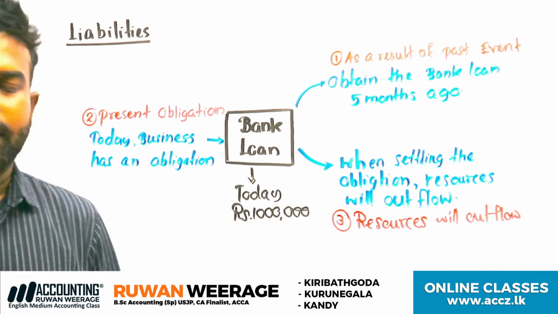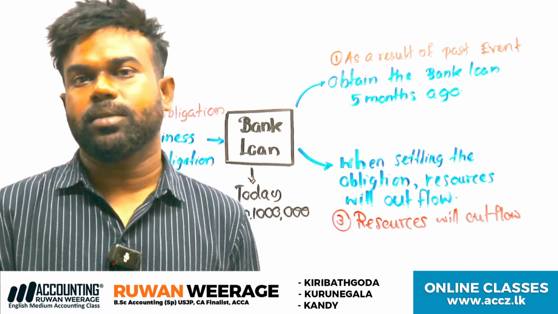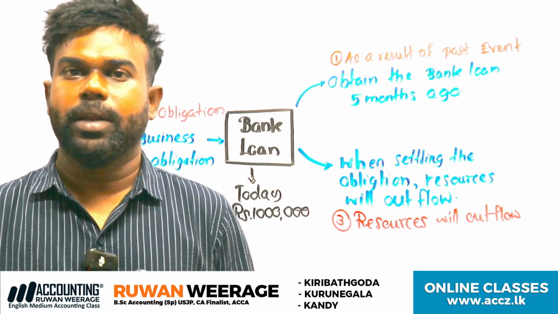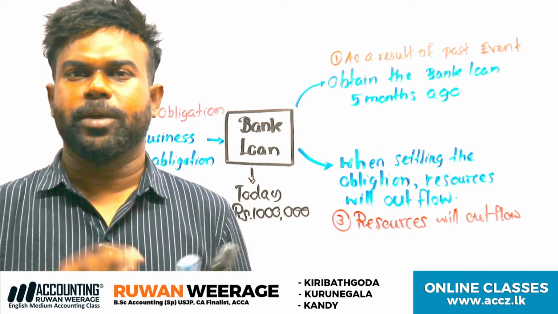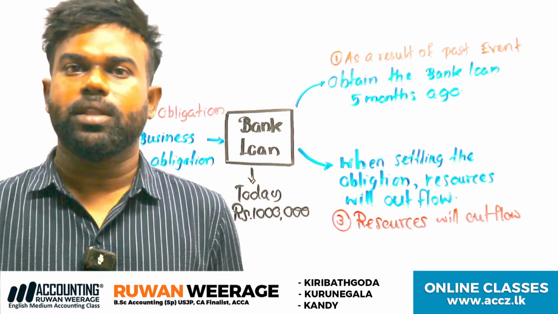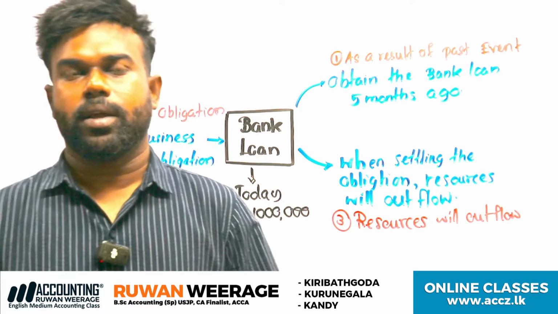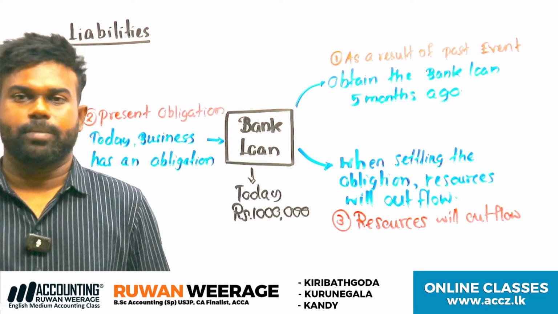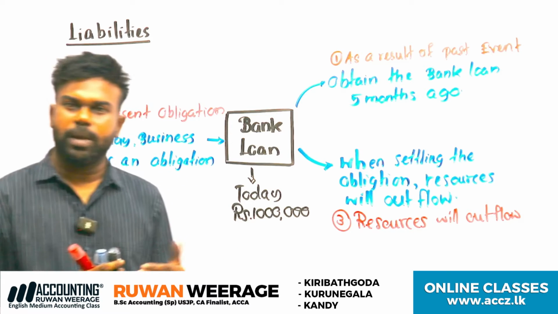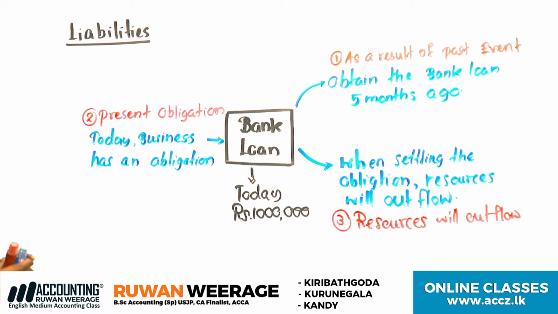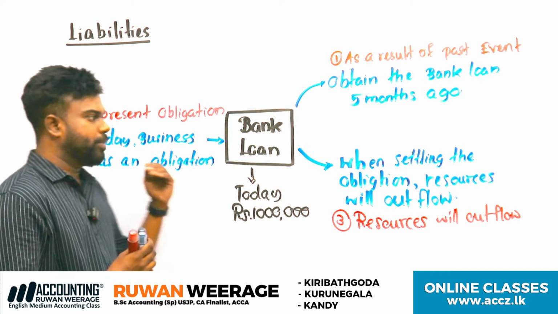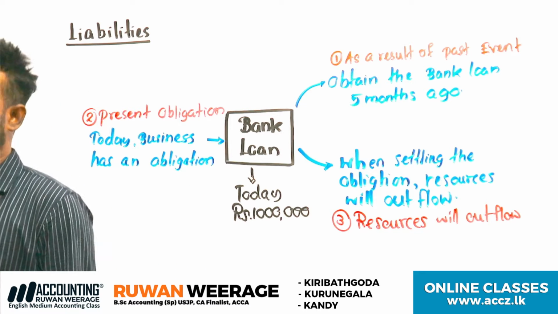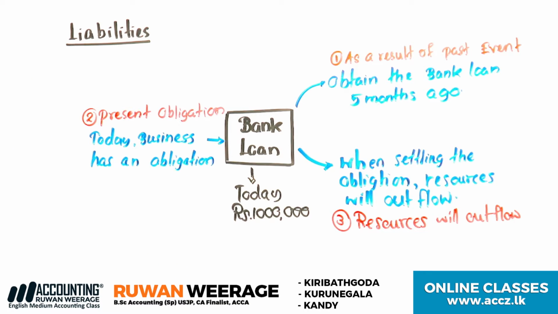Can anyone tell me another example of liabilities? Electricity payables, rent payables, water payables, insurance payable, any expense payables. There are so many liabilities. First of all, please write down this one in your book. Then we will discuss examples.